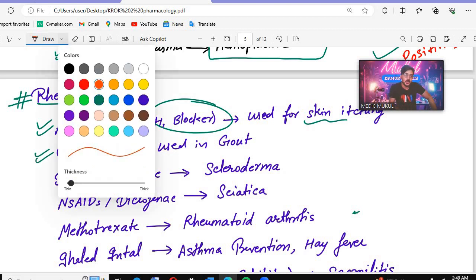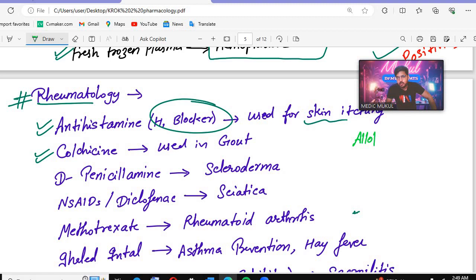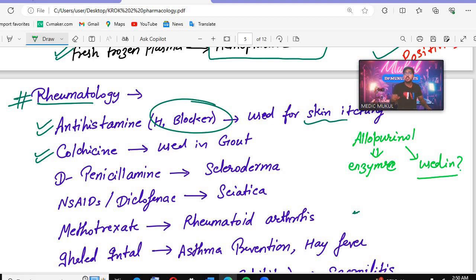Can you write me in the comment box what allopurinol is? Which enzyme does allopurinol inhibit? And also tell me in which conditions it is used. Which enzyme is inhibited by allopurinol, and in which conditions is it used?